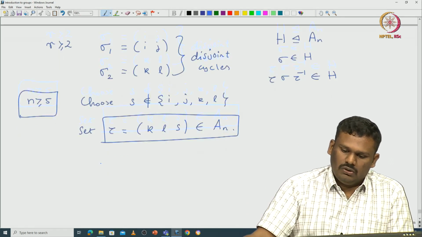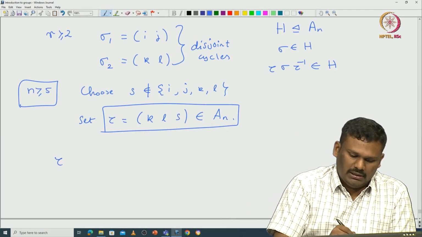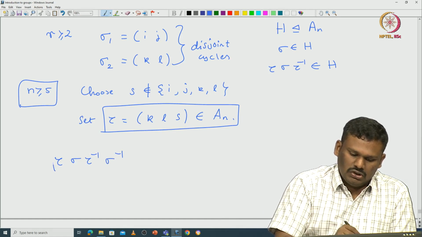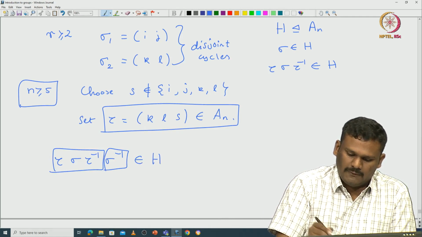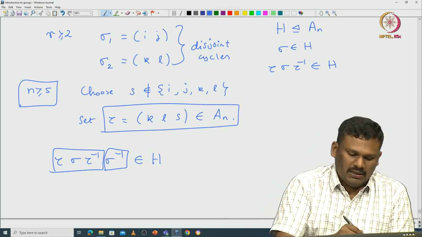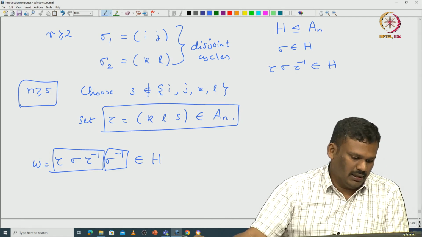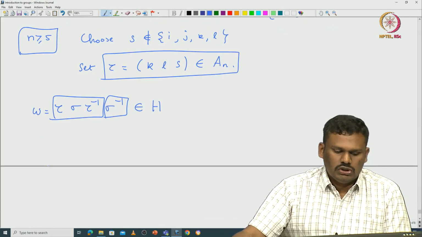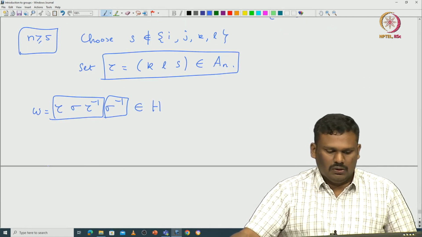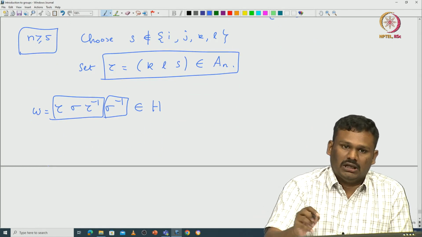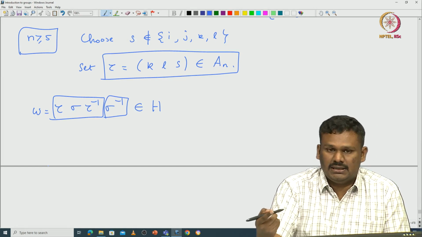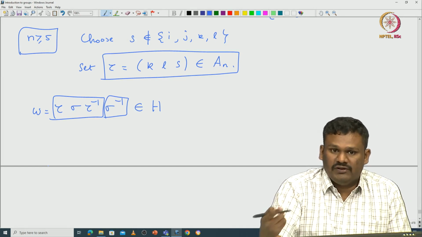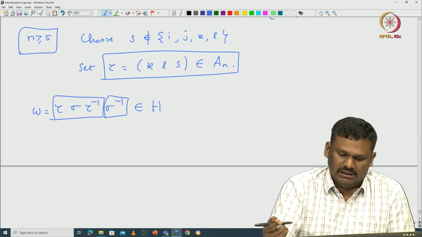So, now we can look at this particular element tau sigma tau inverse sigma inverse. This is in H and this is in H, so the product is in H. This is going to be our new element omega. Our claim is that this element omega, which is tau sigma tau inverse sigma inverse, is an element of H which has more fixed points than sigma.